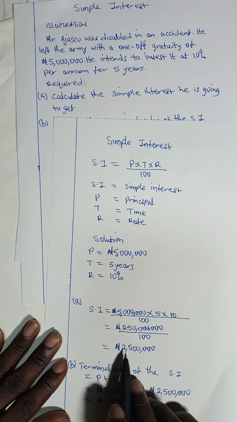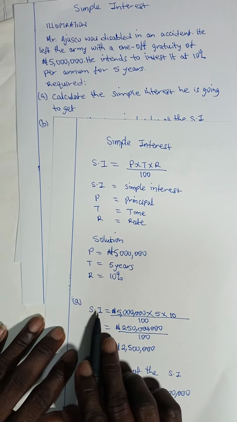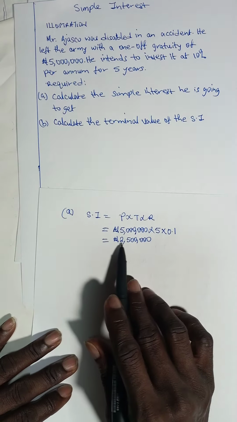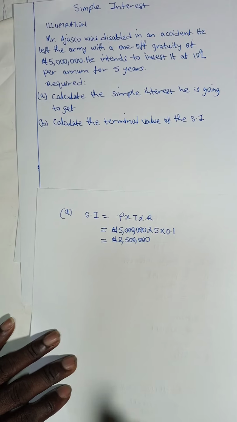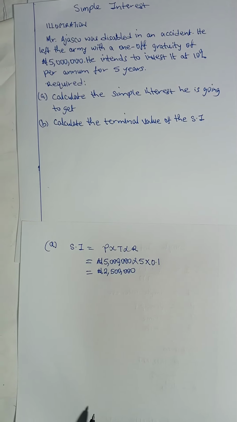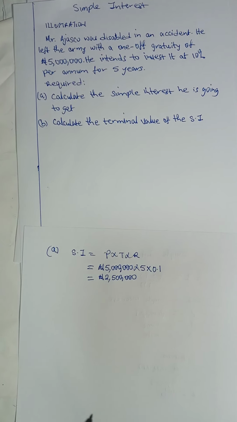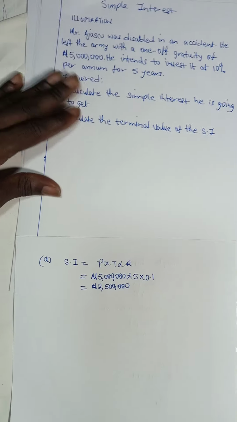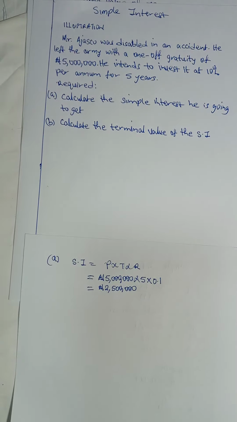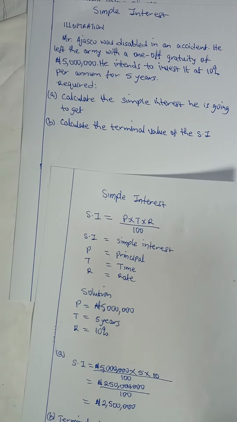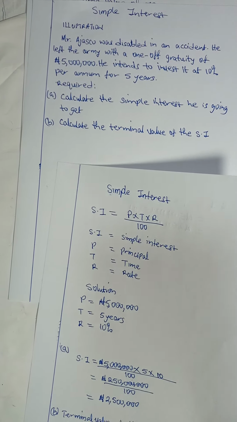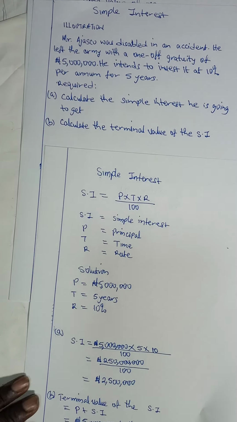Can we see that we got the same answer for the simple interest? The simple interest we got here is 2,500,000. So we got the same thing. Can we see it now? So that's how to use the second formula. So which one will you prefer to use?